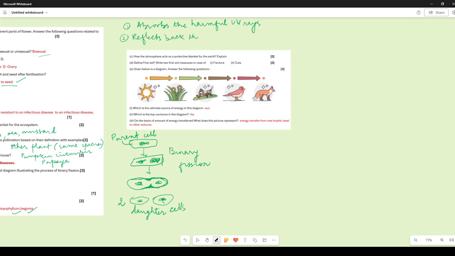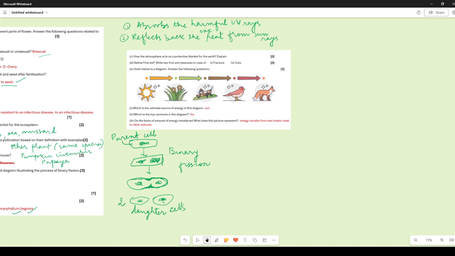the excessive heat from the sun rays. So this excessive heat from the sun rays is reflected back into space, because see, atmosphere is like a blanket, right?